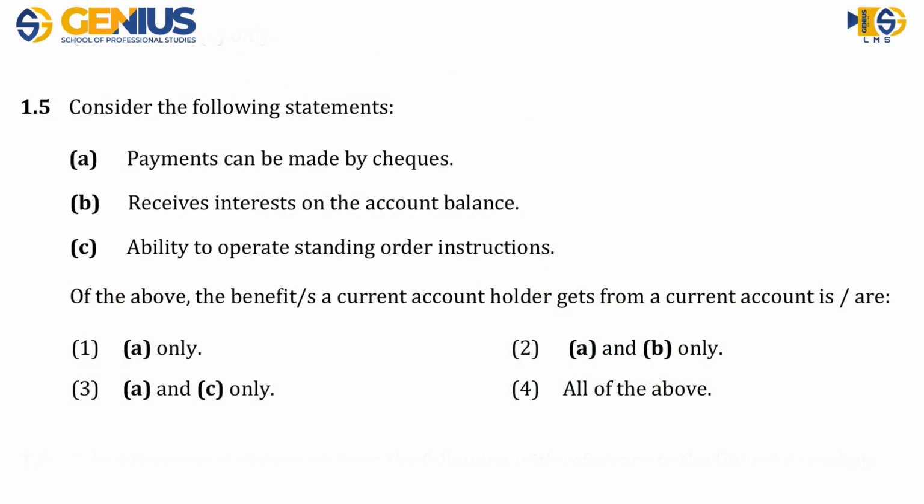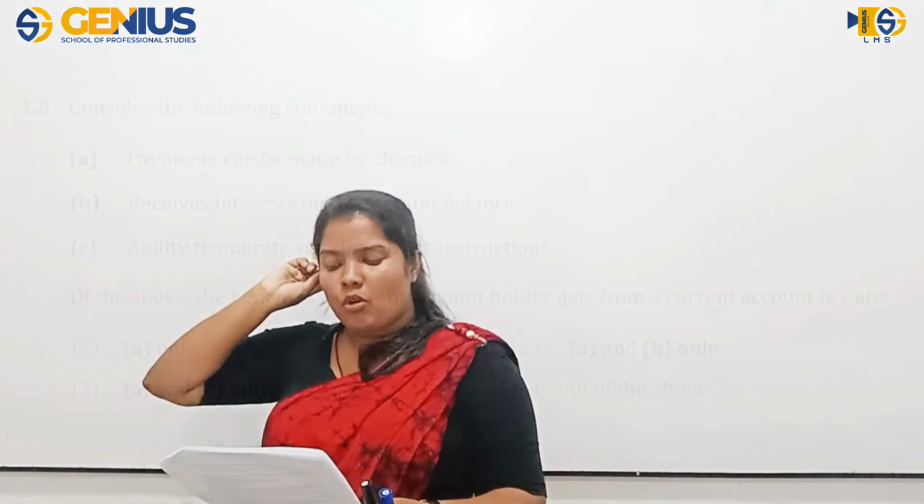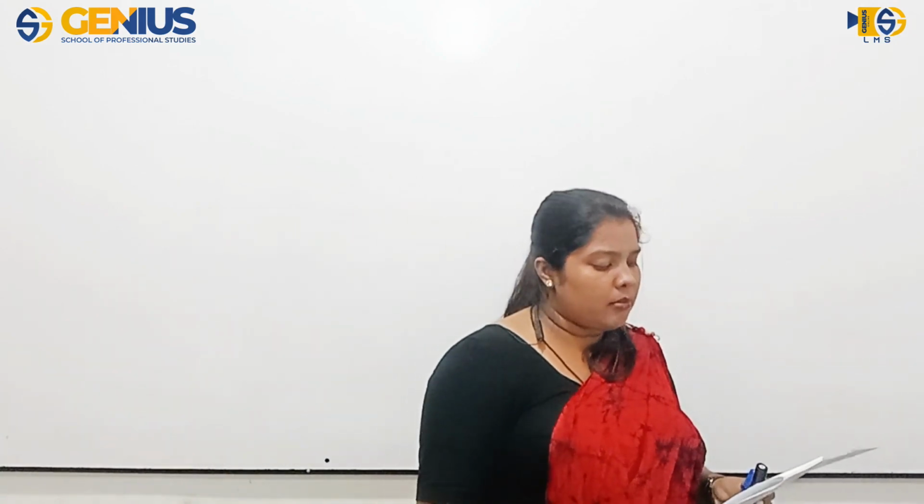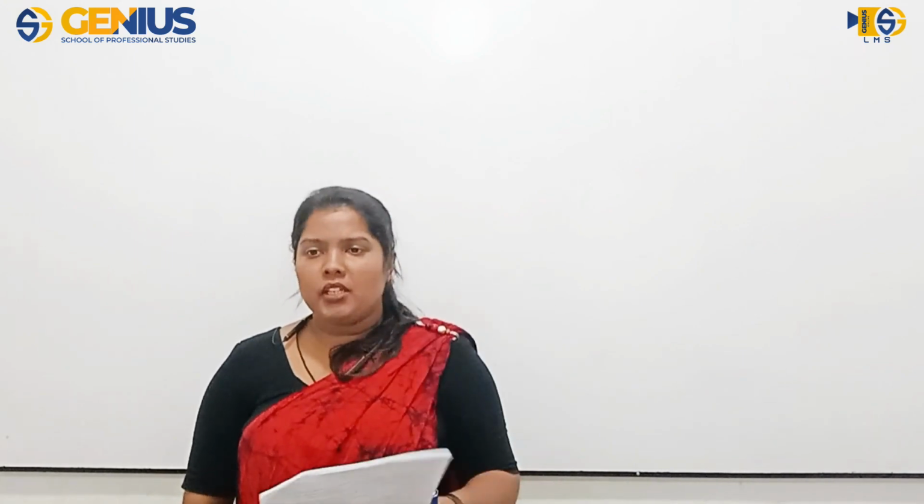Considering the following statements, we should choose the benefit or benefits a current account holder gets from a current account. There are three statements given. Number one, payments can be made by checks. Number two, receives interest on the current account balance. Number three, ability to operate standing order instructions. So out of these, tell me what should be the answer. Number one is A only. Number two, A and B only. Number three, A and C only. Number four, all of the above. What should be the answer?